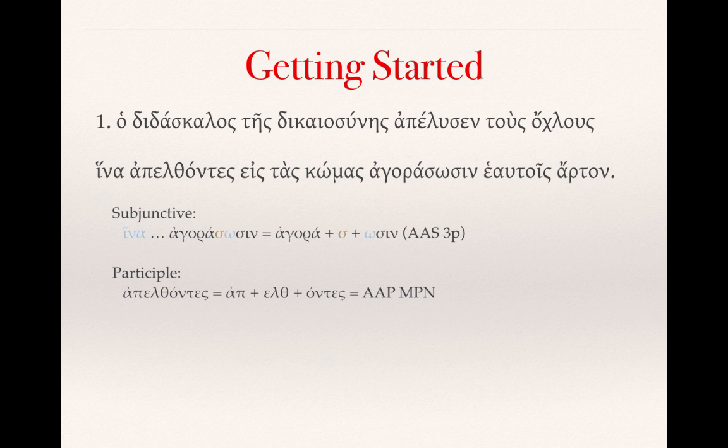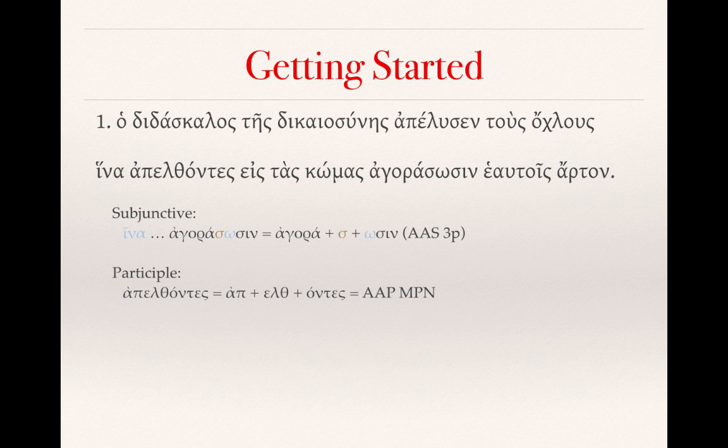I've tried to break it down into its component parts. You'll see that ap is from the preposition apo, and eltha is from the second aorist root of erchomai, and then ontes is what we've become used to seeing with masculine plural nominative participles. So we would parse this as aorist active participle, masculine plural nominative.